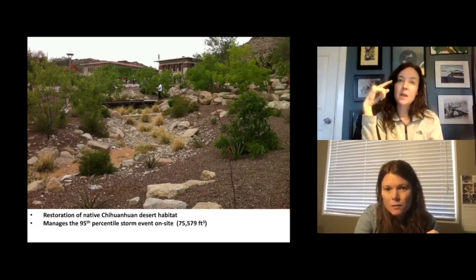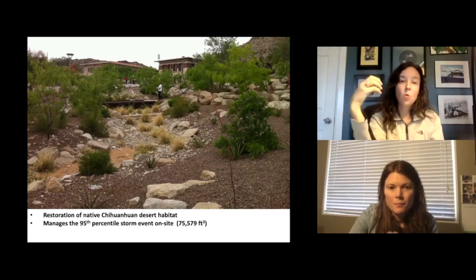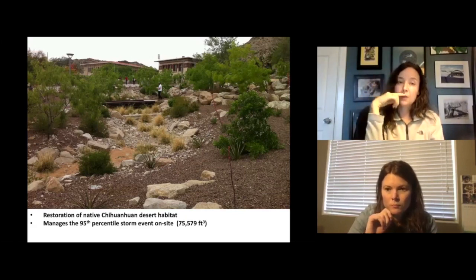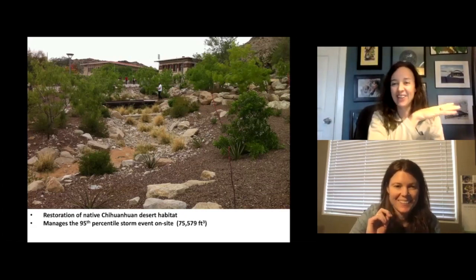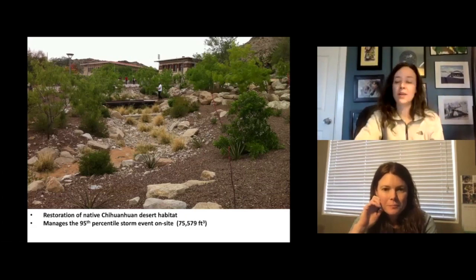They are irrigated through establishment, and then after that, pulling way, way back and only irrigating them in times of drought. The exception to that is the turf. Gotcha. And when I say drought, I mean extreme drought, like where they're going to die. But very much moving away from this regular irrigation that the native plants don't need.